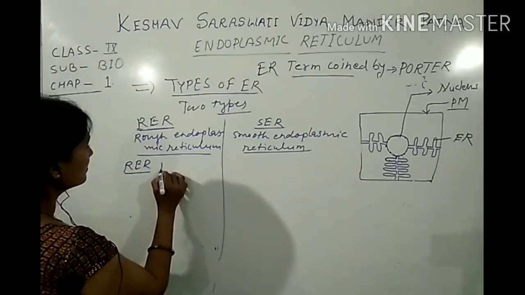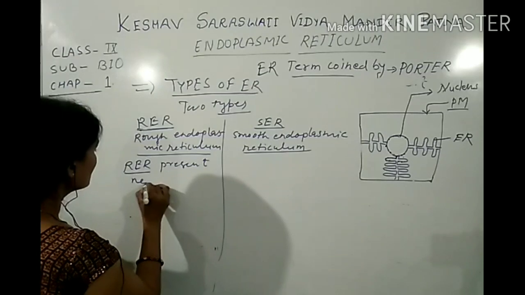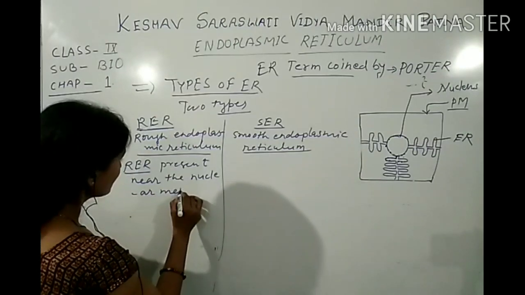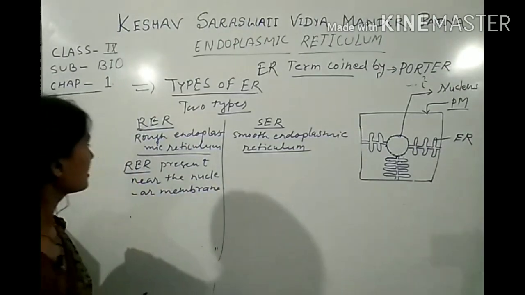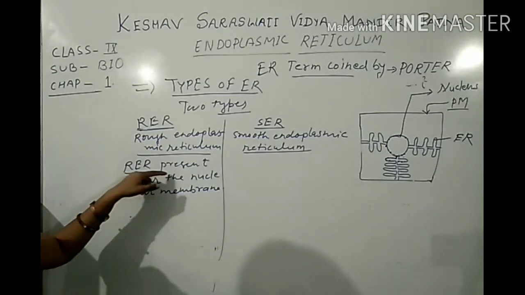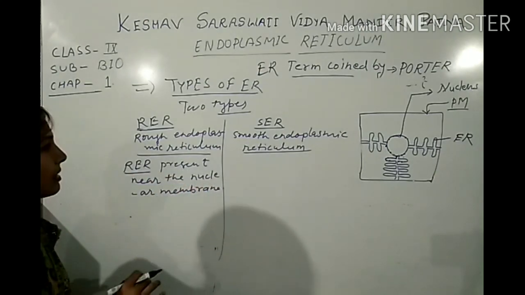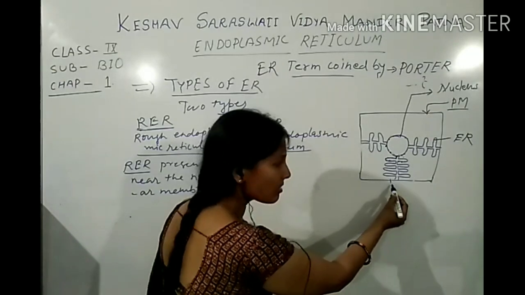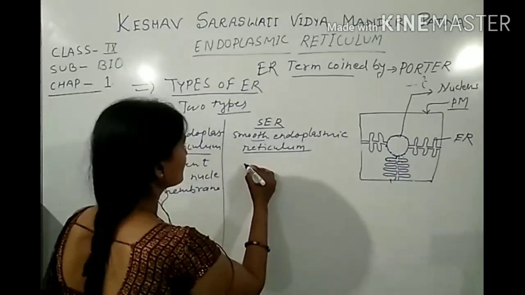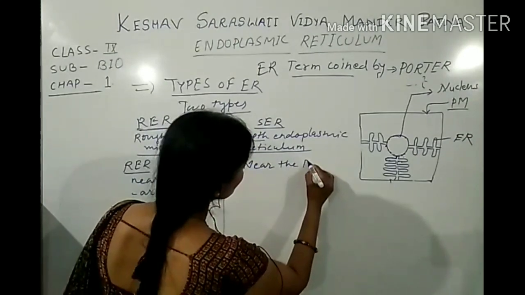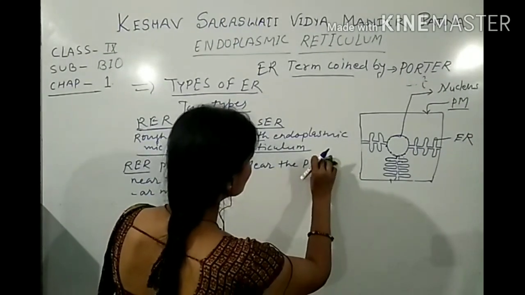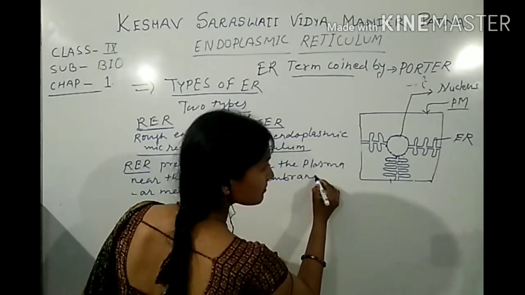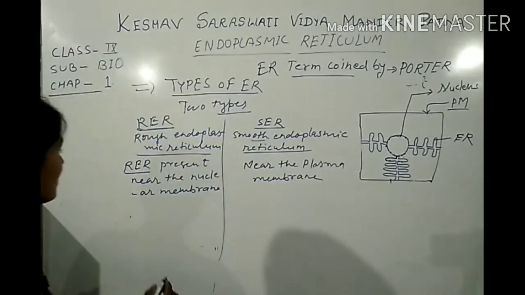Rough endoplasmic reticulum is present near the nuclear membrane, and smooth endoplasmic reticulum is present near the plasma membrane.